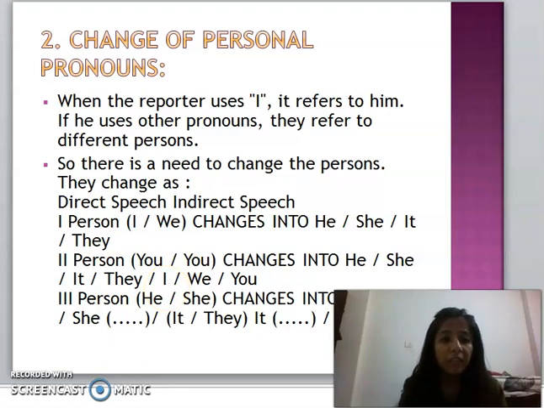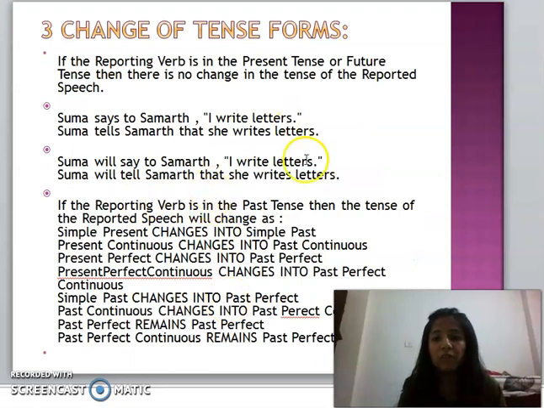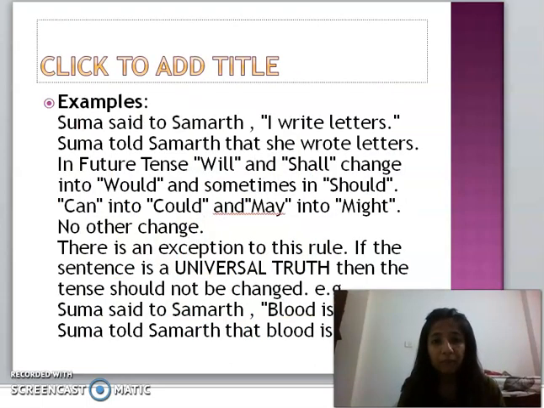Then there are the changes of tense forms, which I have already told you. Present continuous changes into past continuous, present perfect into past perfect, present perfect continuous into past perfect continuous, simple past into past perfect, past continuous into past perfect continuous. Past perfect remains past perfect and past perfect continuous remains the same, because after that we cannot show what was said, what had been done. So there is no scope, it remains the same.